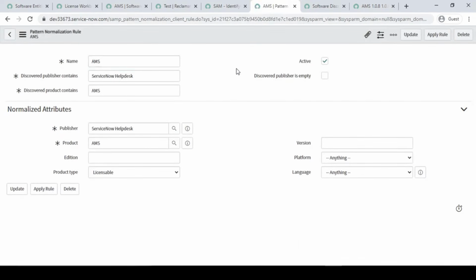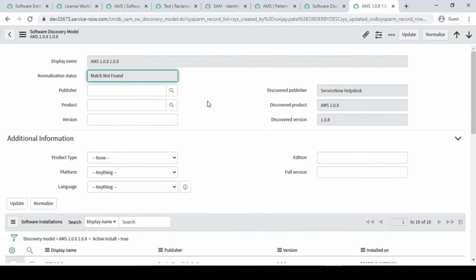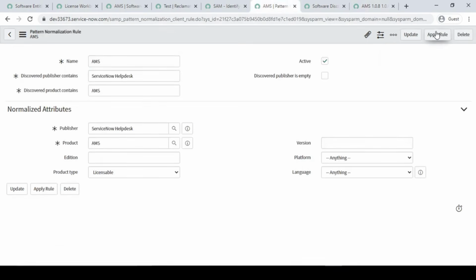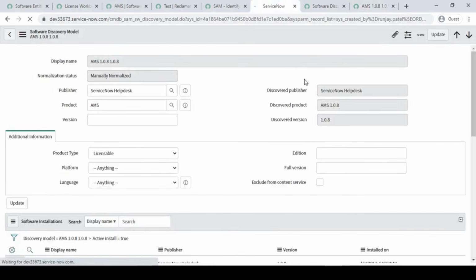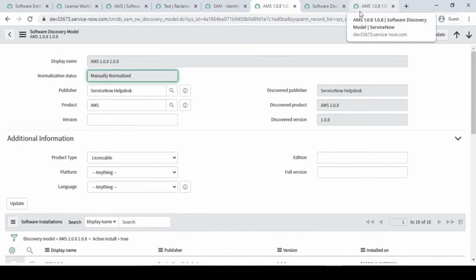Fine. So now we have defined our rule, right? If we click over here, we have one button called apply rule. Let me click it so that it will affect over here also. So just click on apply, done that. As you can see, now it has got updated, right?